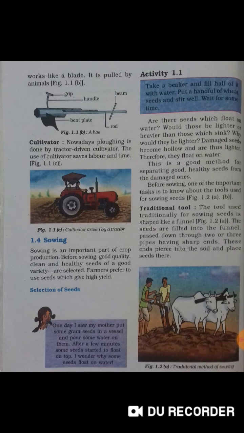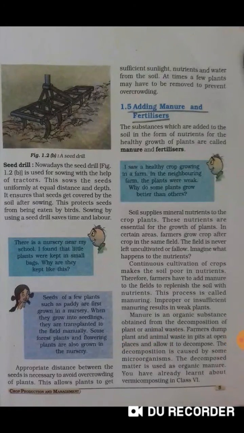Seeds are sown in the field by traditional tool and by seed drill. The traditional tool is the tool which is used traditionally for sowing seeds, and it is shaped like a funnel. The seeds are filled into the funnel, which are later passed into the soil. Seed drills are used nowadays because they save a lot of time and labor. Also, it ensures that the sown seeds are at proper distance and at right depth.